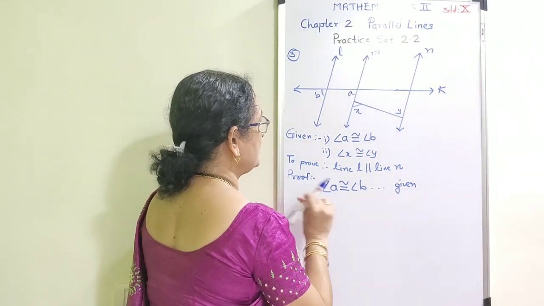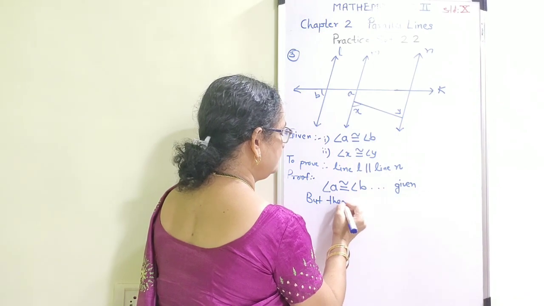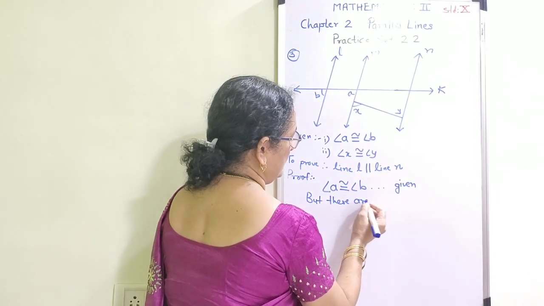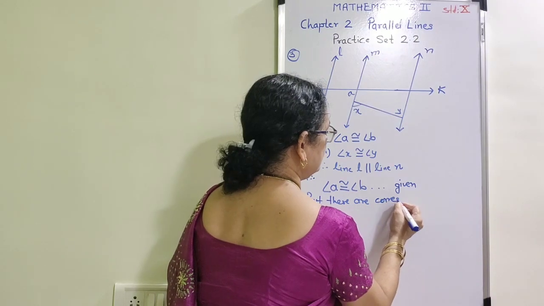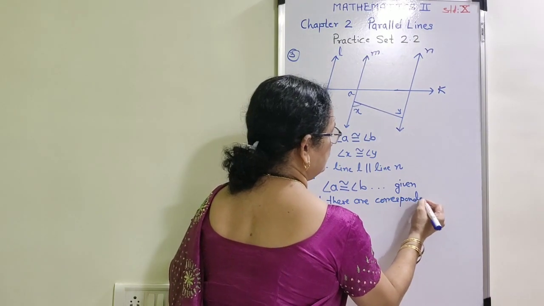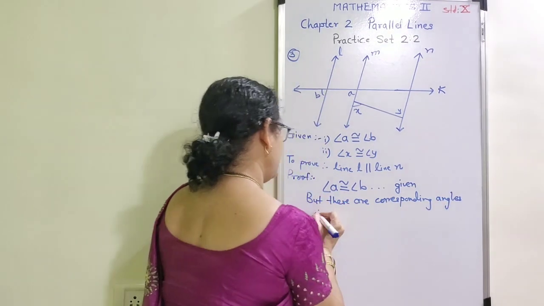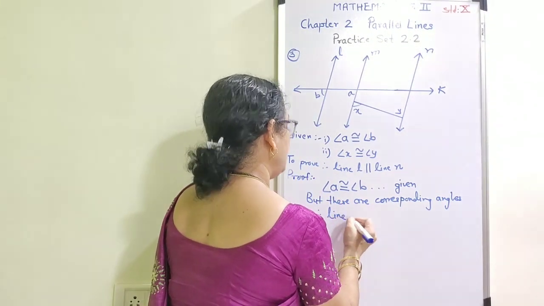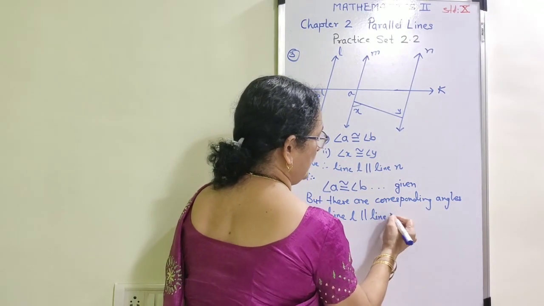First of all, I am going to write that, but these are corresponding angles, and therefore line L is parallel to line N.